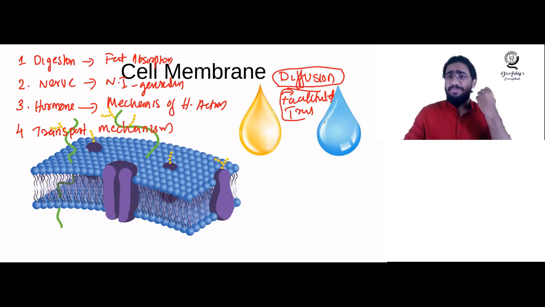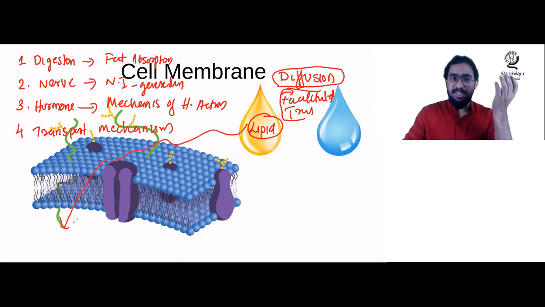So what is diffusion? Actually, a molecule will simply pass through the cell membrane from higher concentration to lower concentration. So which will be the type of molecule? Will it be water soluble or lipid soluble? Of course, it will be lipid soluble. So it can directly pass through the cell membrane. So the lipid soluble molecule can undergo diffusion by directly passing through.